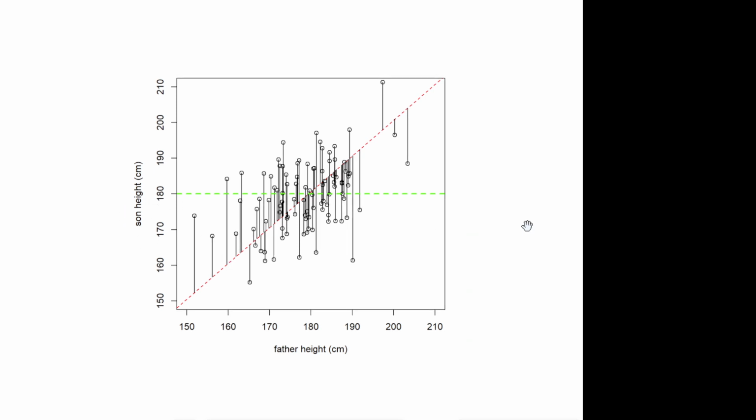And this is exactly the case that Francis Galton was looking at, predicting the heights of sons based on the heights of fathers, when he came up with this term of regression model, because he observed we need this intercept term. We get a better prediction if we include the population mean of the value that we're trying to observe.